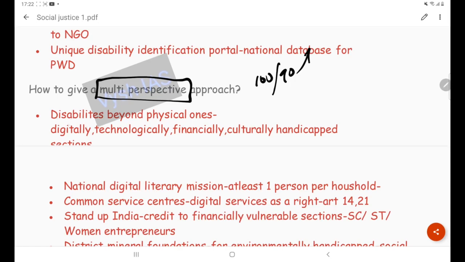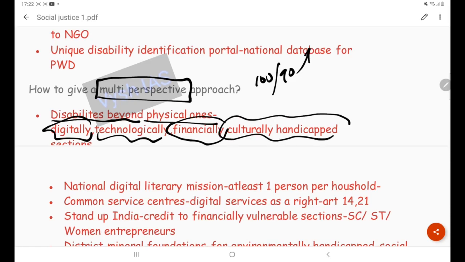So you have to explore the disabilities which are beyond physical ones. You can give multiple dimensions. There are digitally deprived persons, technologically deprived, financially deprived, culturally handicapped. Within culturally handicapped, you can put the women section, then children, then tribal communities, etc. They are culturally handicapped because they are not offered an equitable status in society. So these are all a multi-perspective approach.